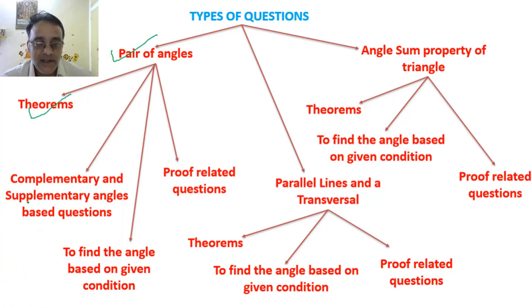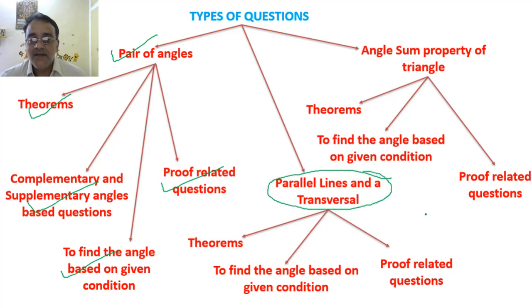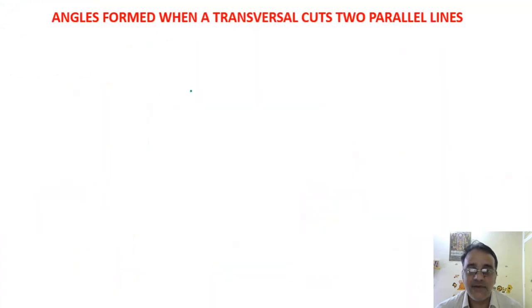उसमें एक theorem था, and we did the complementary and supplementary angles based questions also, and we did some examples, some exercise questions on this type of question, that is to find the angle based on some given condition, and proof related questions. Now today we are going to start the revision of this section, that is parallel lines and transversal. So only three types of questions: theorems, to find the angle based on some given condition, and proof related questions. So let us start with the first revision of angles formed when a transversal cuts two parallel lines.